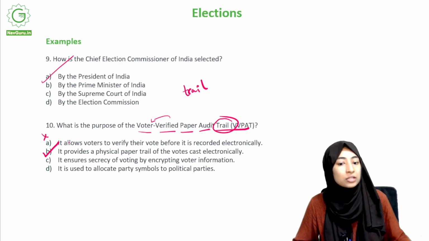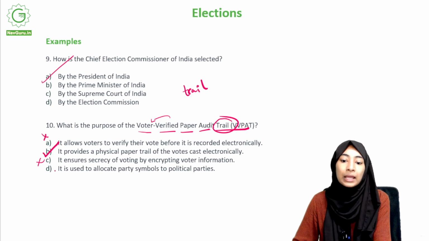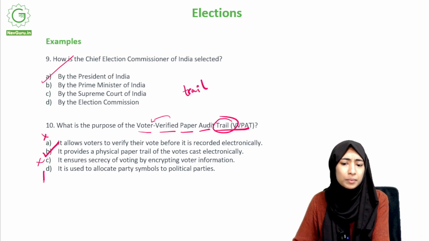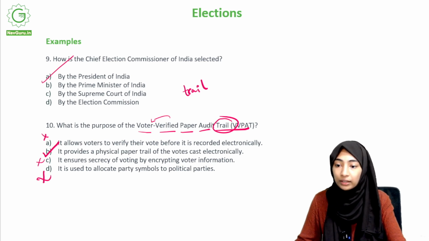It ensures secrecy of voting by encrypting voter information. No, this is done in the EVM. It is used to allocate party symbols to political parties. No, that is done earlier. That is not done during voting, right?